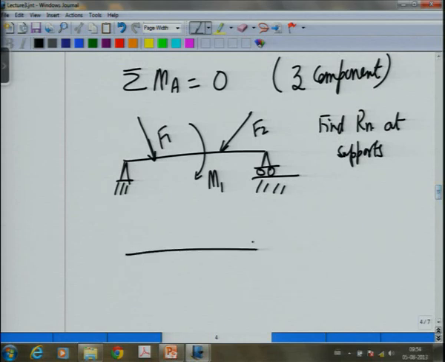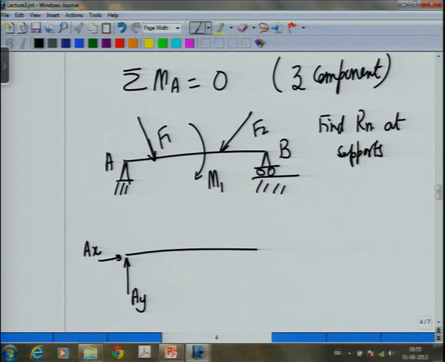So, you draw, let me call this A, let me call this B. Now at point A, I will have Ax and Ay. I have shown Ax in the minus x direction, it does not matter. Unknown forces and reactions can be shown along any direction. If your assumed direction is wrong, you will get a minus sign. So, unknown forces I show as Ax and Ay.